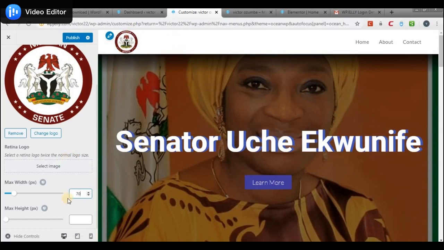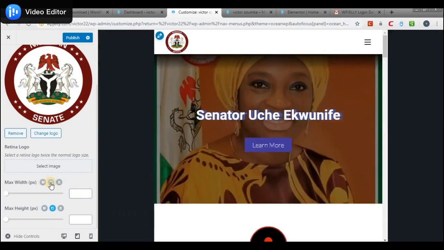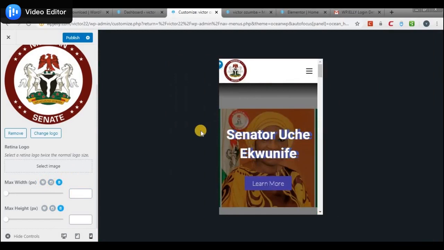Then if you notice, there is a little desktop icon shown here. If you click on it, you will see the tablet view and then the mobile view. So you could also increase or decrease the size. This looks very big for the mobile view. So for the mobile, I'll have to set it to maybe 35, 40. I think that is okay.